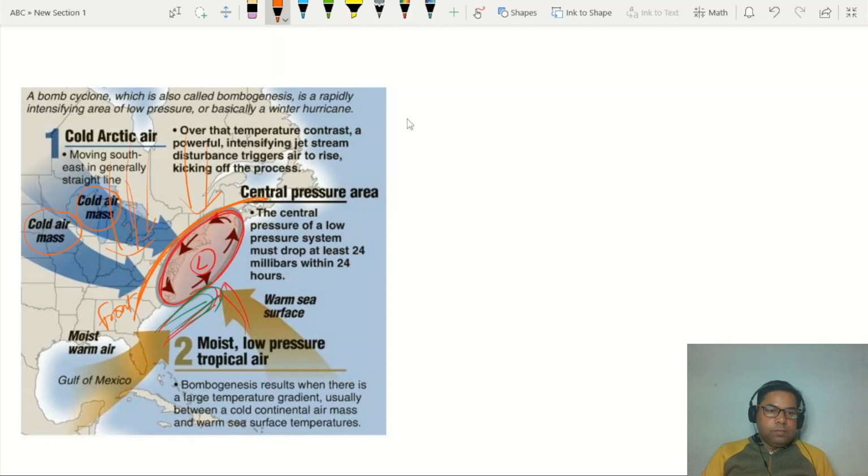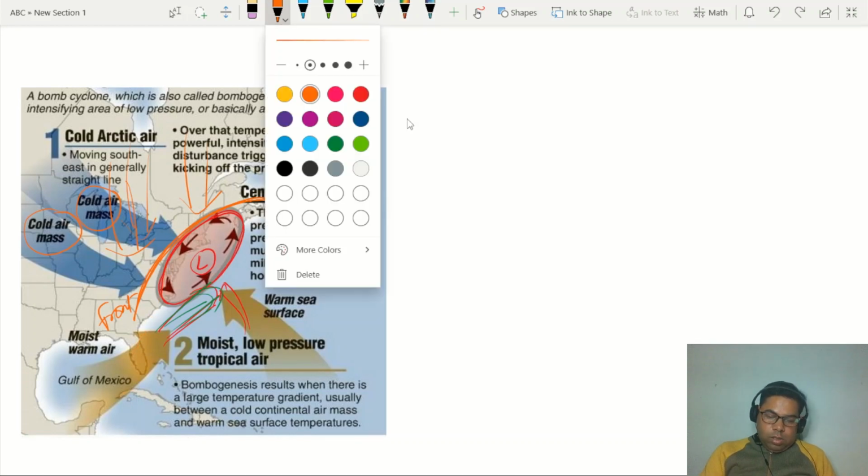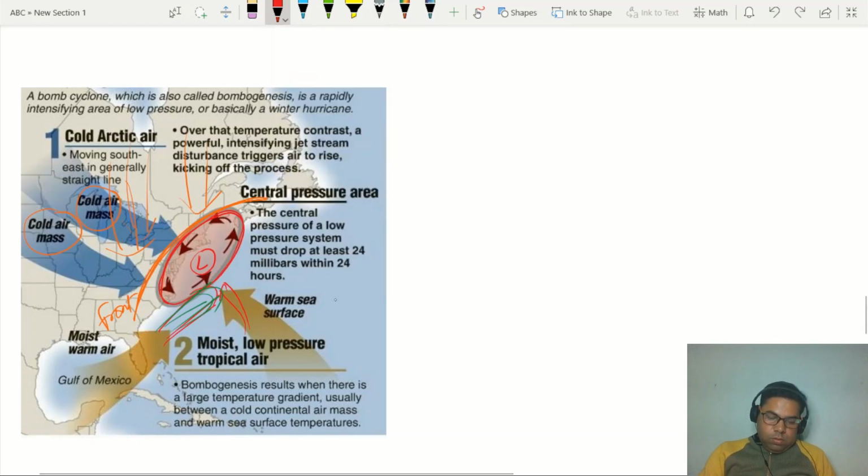It is a front, right? So if I draw this diagram here, this is the low pressure area and it will develop like this.